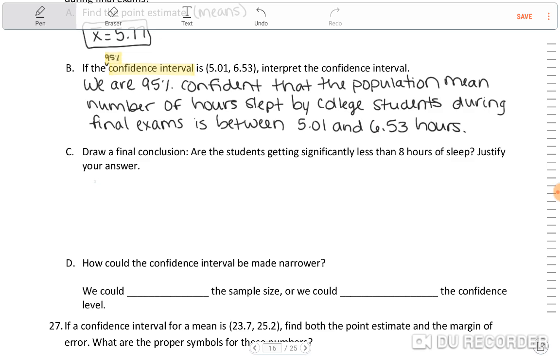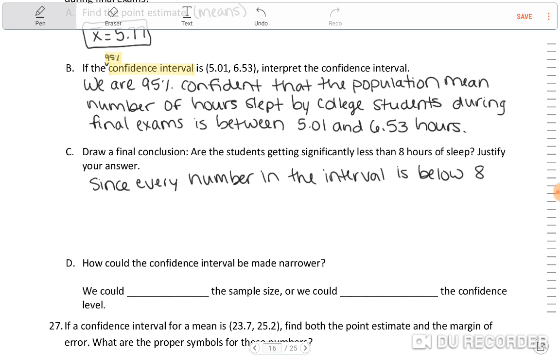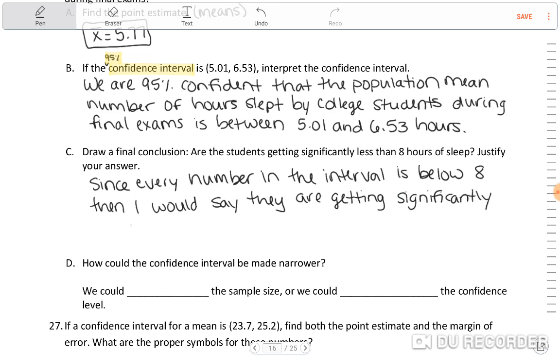So, since every number in the interval is below 8, then I would say they are getting significantly less than 8 hours of sleep during finals.